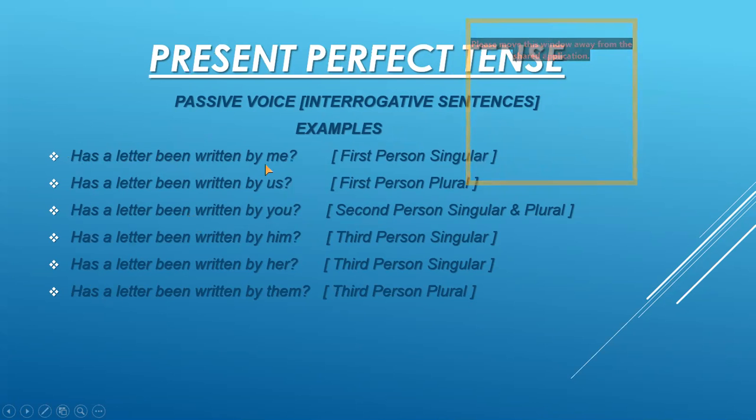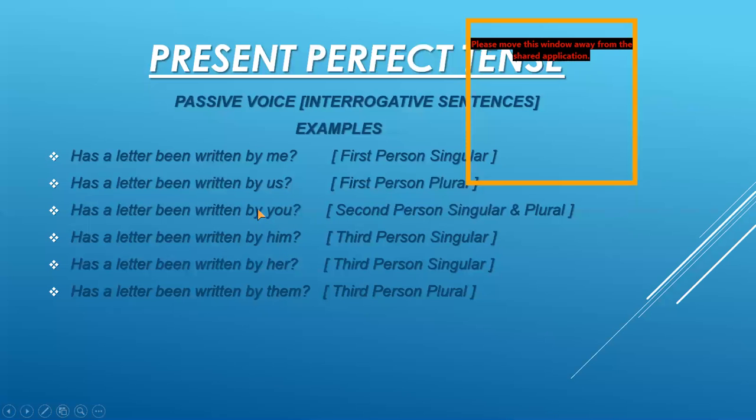Has a letter been written by me? Question mark. Has a letter been written by us? Question mark. These are the examples for first person singular and first person plural. Then we have the example: has a letter been written by you? Question mark. Has a letter been written by him? Question mark. Has a letter been written by her? Question mark. Has a letter been written by them? Question mark.